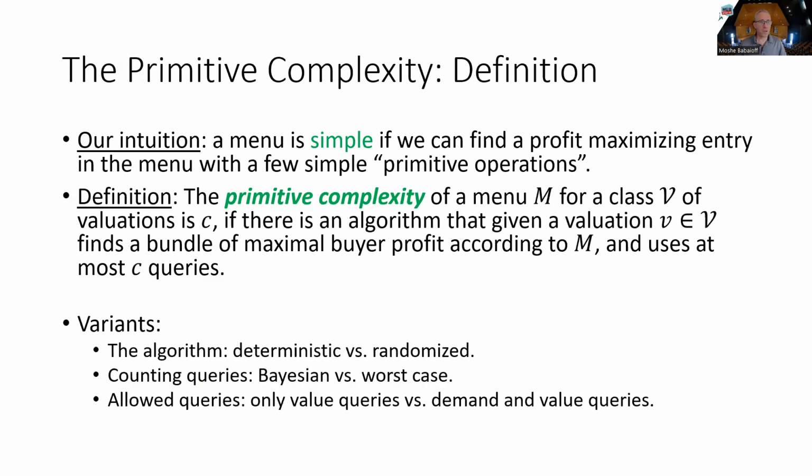This definition can, of course, be extended. The algorithm might be deterministic or randomized. When we count queries, we can count the expectation over the Bayesian prior or the worst case over the prior. And when we consider which primitive to use, we'll usually think about this combination of demand and value queries, the selling separately operation, but we'll also study the value query setting in which the primitive is just value queries.